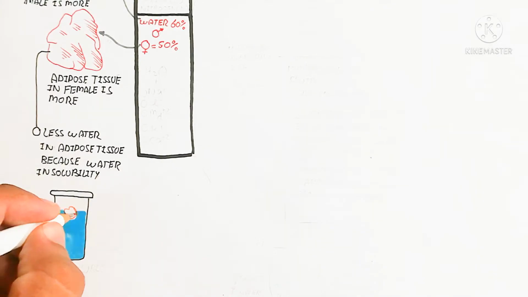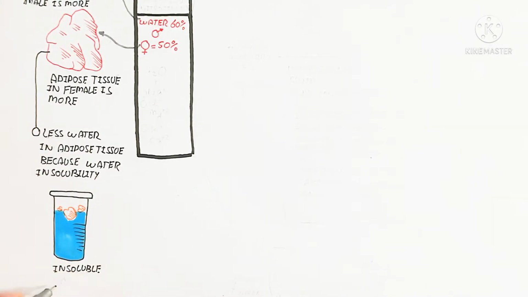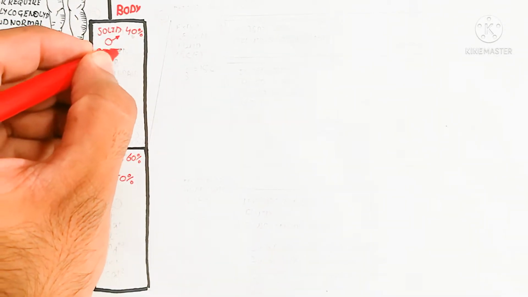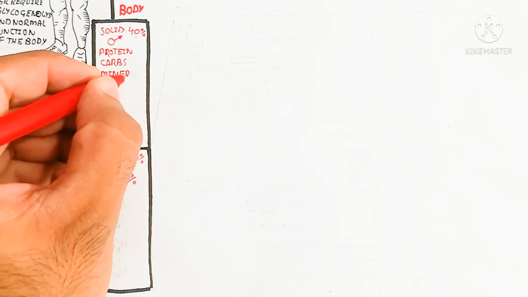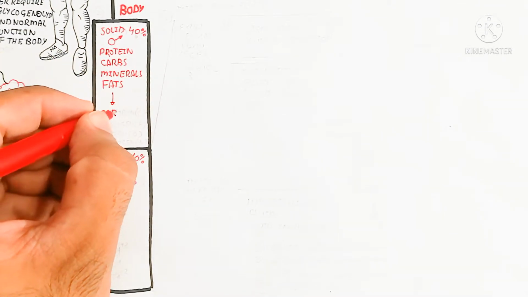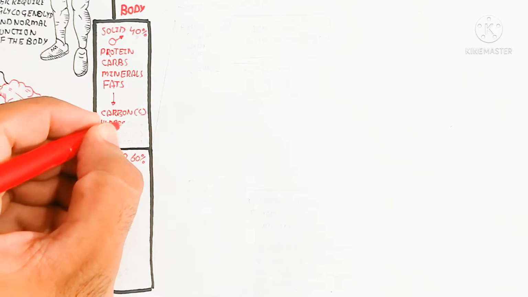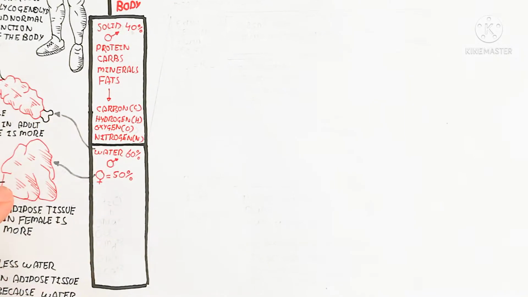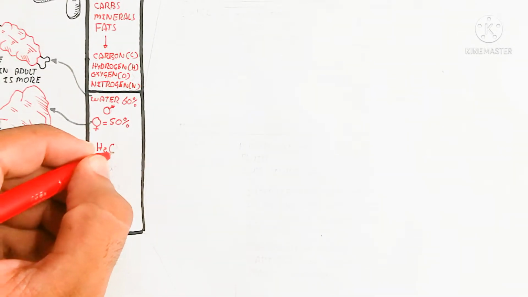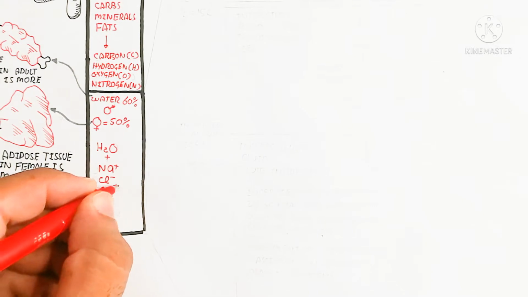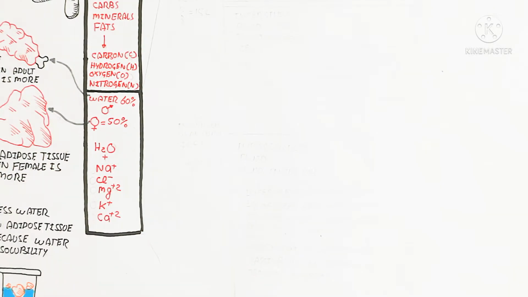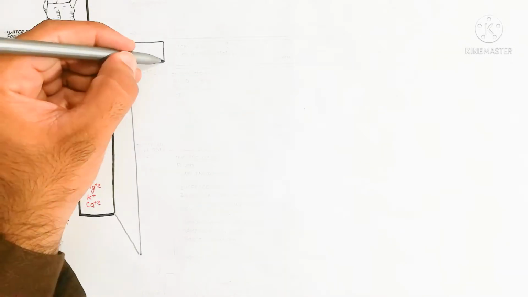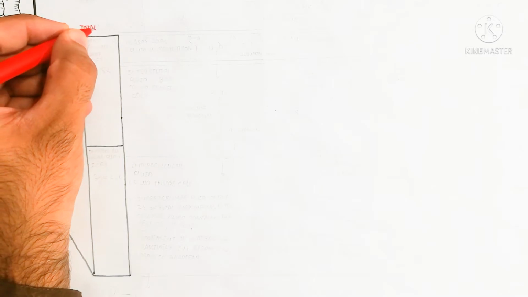It is important to know that the solid can be protein, carbs and minerals as well as fats. This solid is made up of carbon, hydrogen, oxygen and nitrogen, as well as attached functional groups. So let's begin to understand the water content, basically the solvent, basically the fluid. The water contains sodium, potassium, magnesium and calcium ions in the case of the fluid.